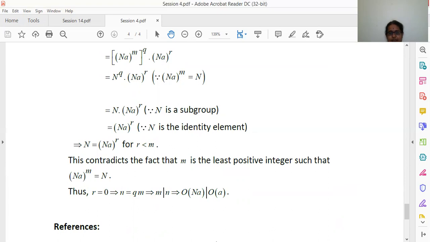By cyclic group, what we mean is the group is generated by an element, that is, a generator exists. And we have shown that if G is cyclic, then this G/N or G/H, the quotient group, is also cyclic.